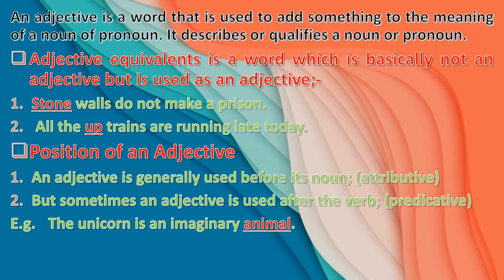Imaginary, the word imaginary. She looked happy. Here the verb is looked and then comes the adjective happy. So this is known as a predicative.